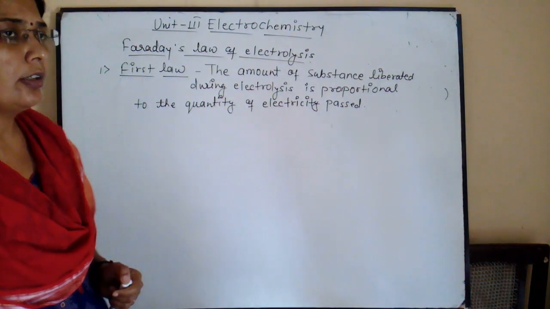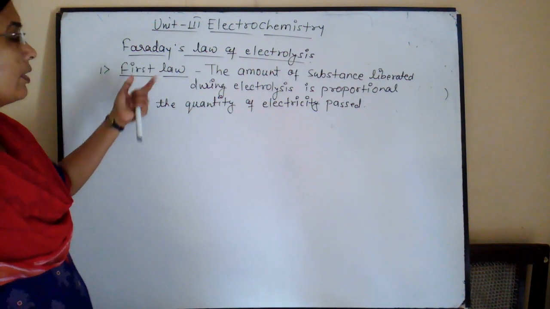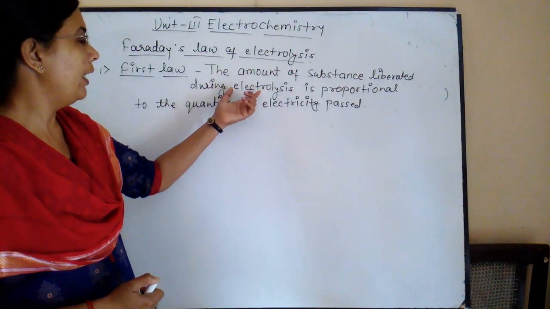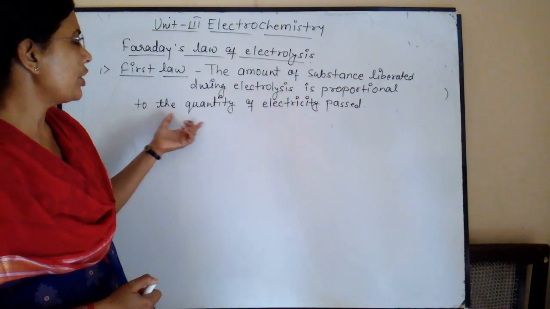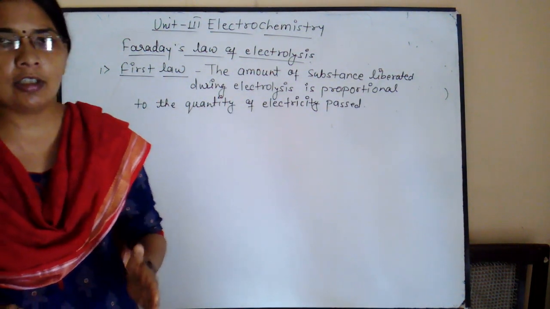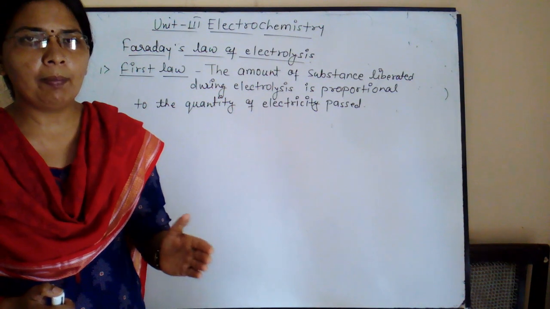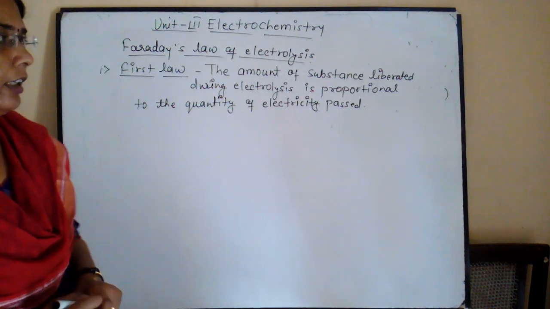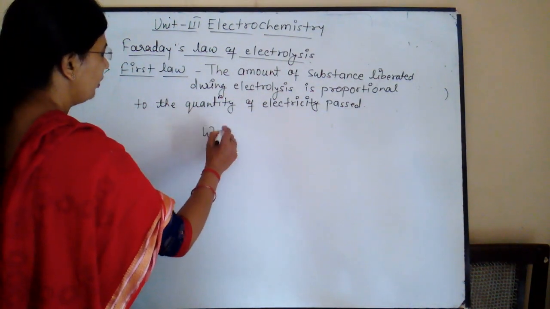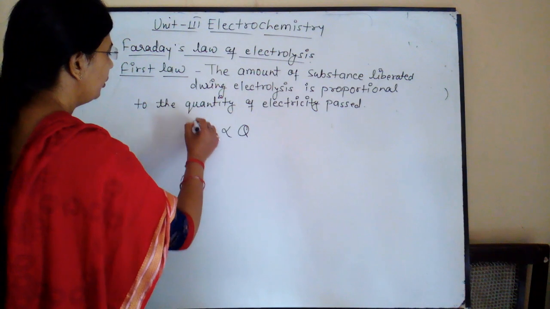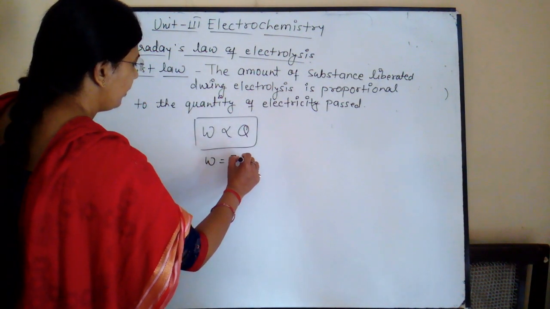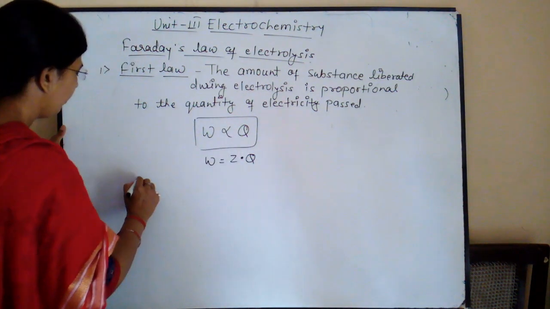So there are two laws of Faraday. First is Faraday's first law. According to this law, the amount of substance liberated during electrolysis is directly proportional to the quantity of electricity passed. Mathematically, W, the mass of substance, is directly proportional to Q. Replacing the proportional sign, W equals Z into Q, where